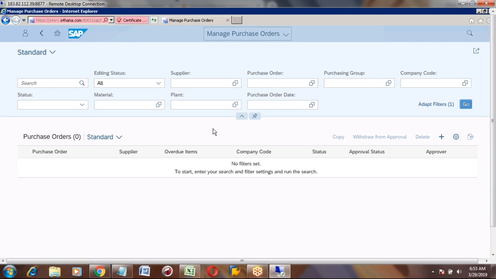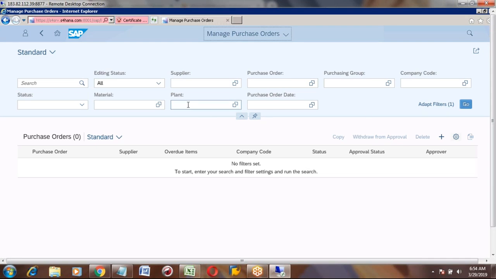Okay, now we are working on purchase order, right? Yes, purchase order, as an example I am showing you how the screen looks like. Now in the purchase orders, this is manage purchase orders, which means it will list all your purchase orders. Under the standard, you have all these tabs. These are nothing but filters.